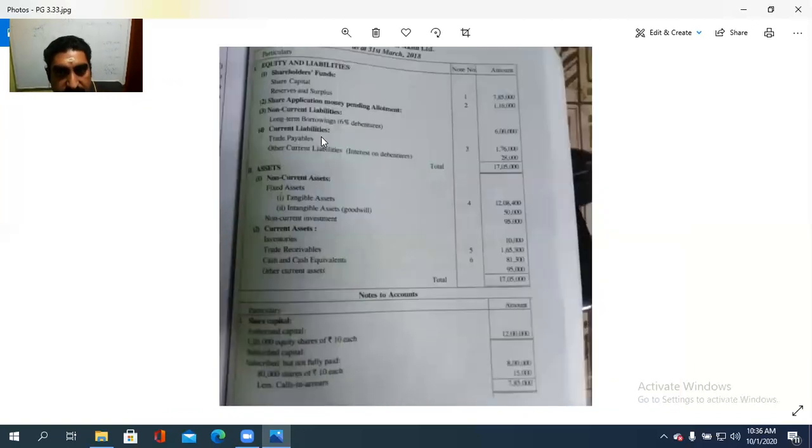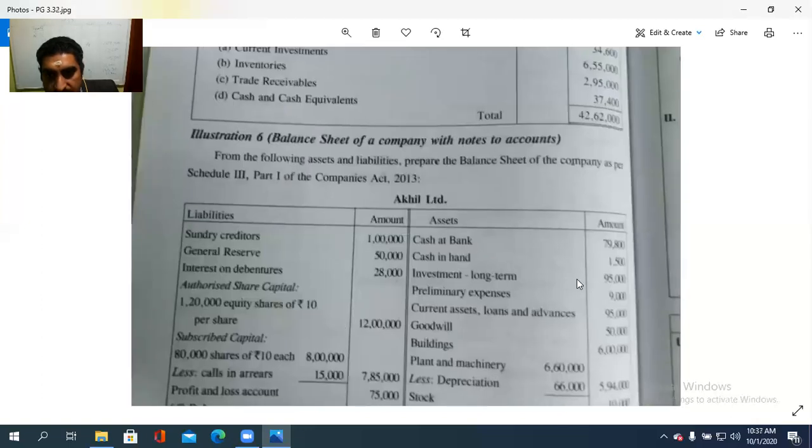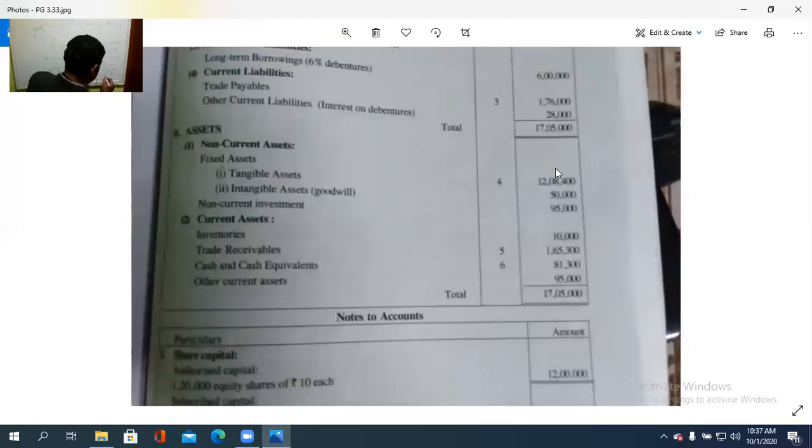So we will check what the other current asset is. Long-term investment is there, then current asset, loans and advances, other current assets are there. So that is also to be put here. So 95,000. The total, how much is it? 17,05,000. So in this way, with the notes to accounts, this is a simple problem where there is no adjustment. Now you will see the problem with the adjustment.